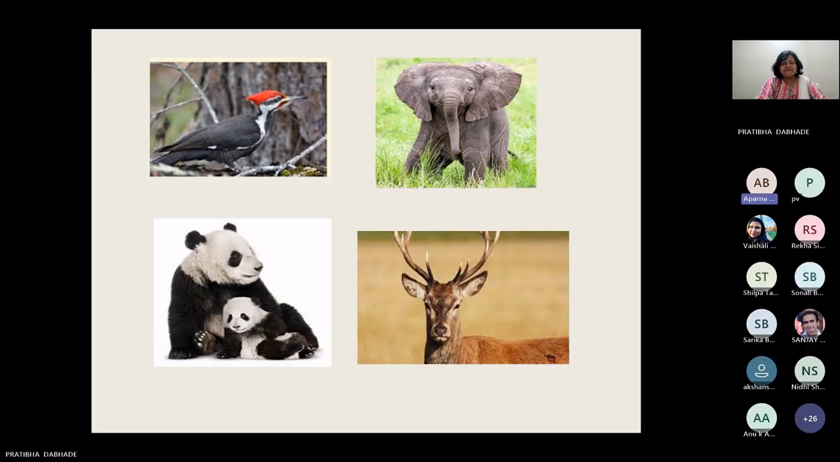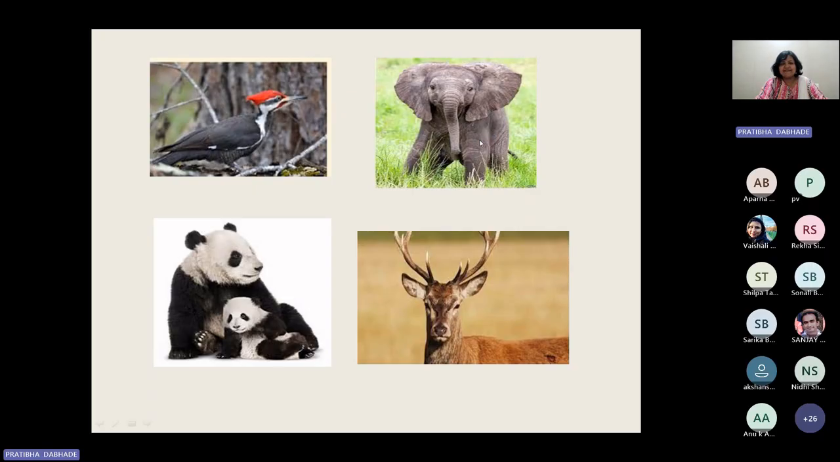No. You should identify it first, no? I can see the beak of the bird. Yes. It is a woodpecker, right? Okay, no. Woodpecker.